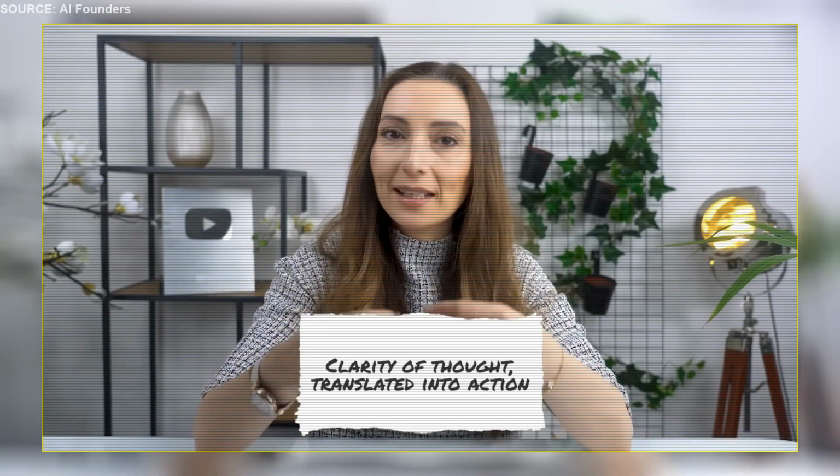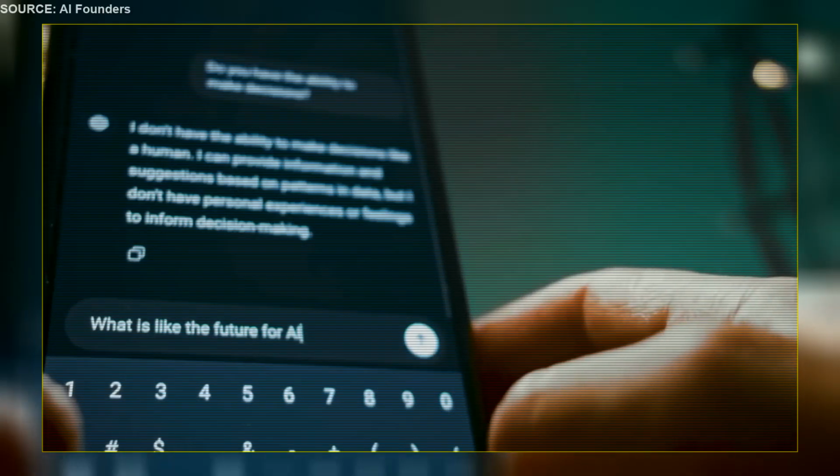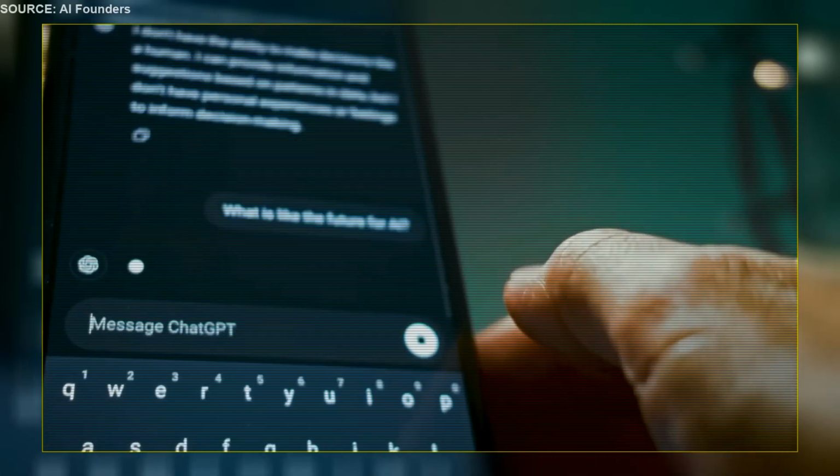It's not typing, and it's not commands. It is clarity of thought translated into action. But most people won't get this. They will scroll, ask ChatGPT to do their homework, but the ones who learn how to think in prompts, they will build businesses, products, movements with leverage that no one else sees. Look, every revolution has its interface, right?